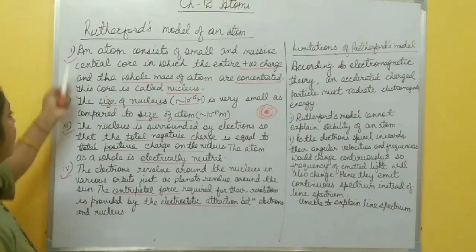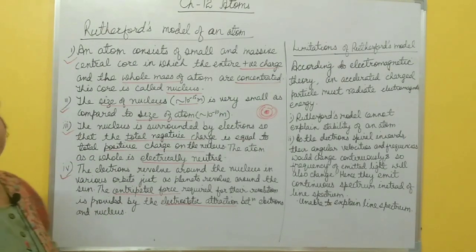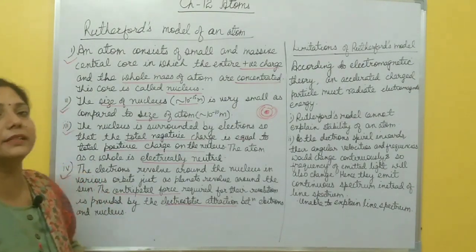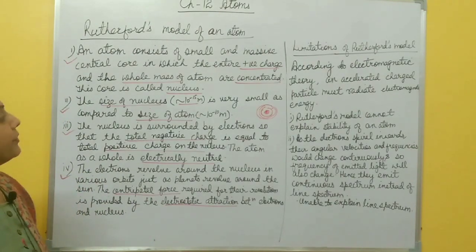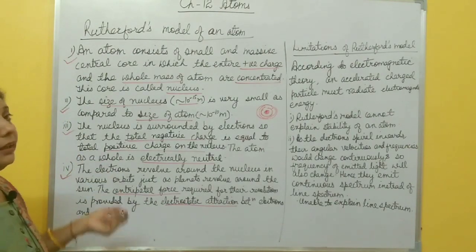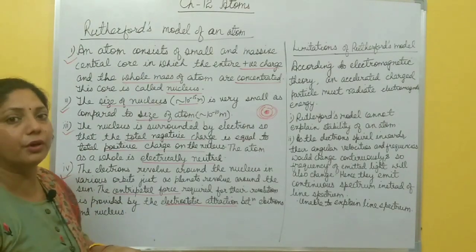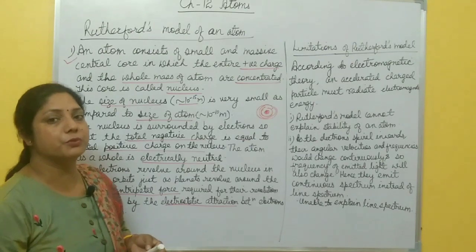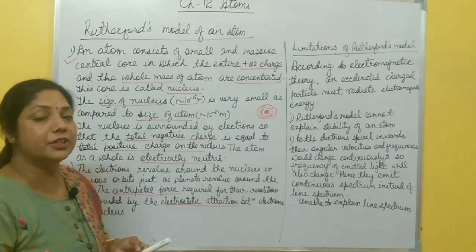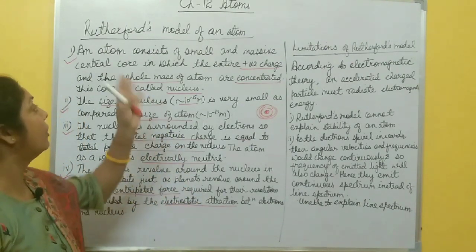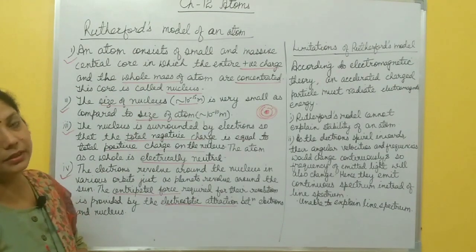So these different points are according to Rutherford, on the basis of the alpha scattering experiment, right? But again, there are some limitations of Rutherford's model. After that, we will discuss Bohr's model, which was introduced after these drawbacks of the Rutherford model of the atom were discussed, right?